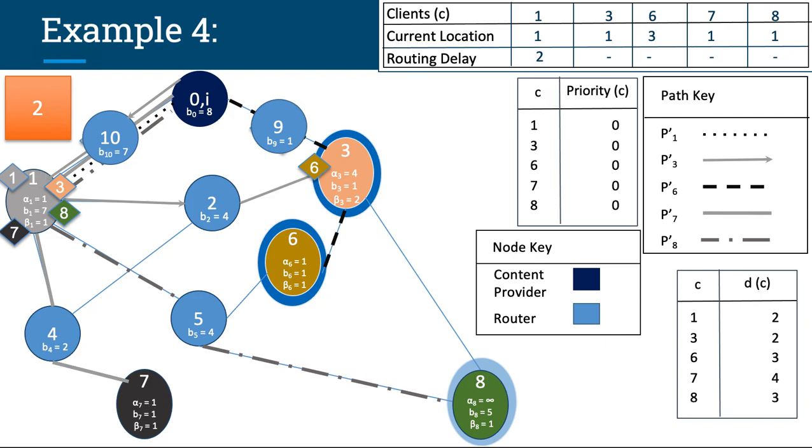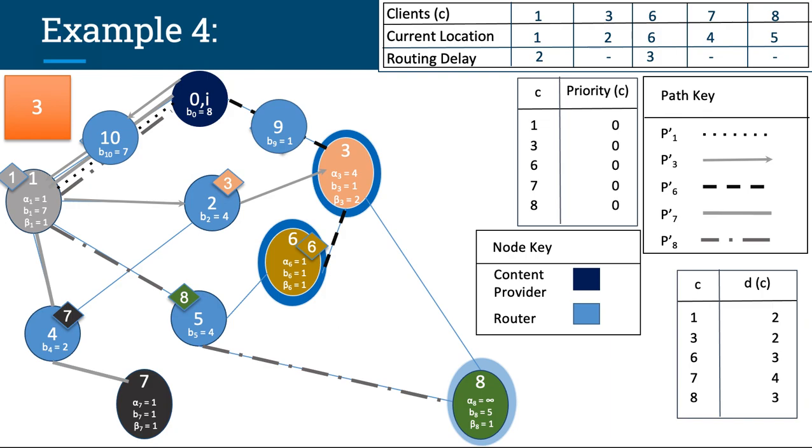Let's now focus on the packet for client 1. The packet is at node 1, which is its destination, and this is reflected by its current position being updated to 1. Here, as in all the other iterations, the simulator checks if a packet has reached its destination, and since the packet for client 1 has, the routing delay for client 1 is set to the current time tick, which is 2. We again see that the bandwidth value b sub 1 is 7, greater than 3, the number of packets to be transmitted. Remember, packet 1 is already at its destination. And at the other end, node 3 has bandwidth value b sub 3 equal to 1, and fortunately only one packet to transmit, so we proceed to the next iteration.